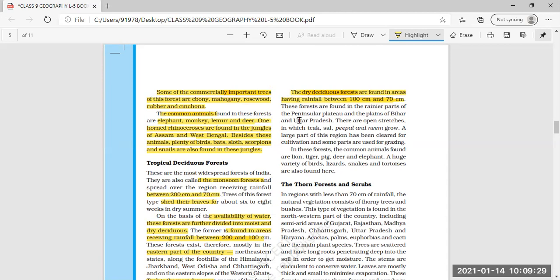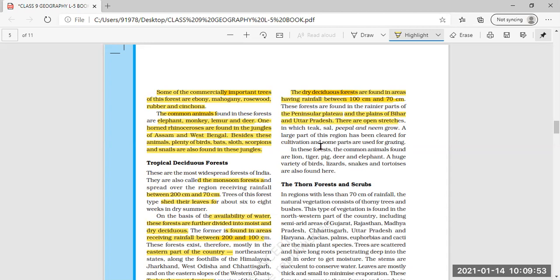Then second, these forests are found in the drier parts of the peninsular plateau and the plains of Bihar and Uttar Pradesh. So the areas where we can find this dry deciduous forest are the plains of Bihar and Uttar Pradesh, and even parts of the peninsular plateau.